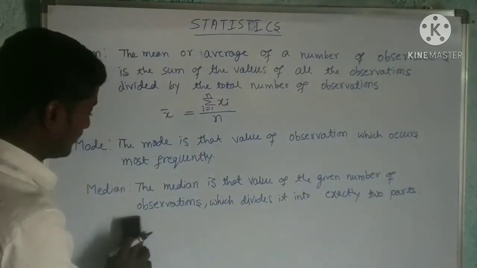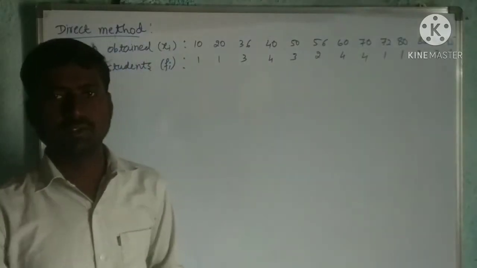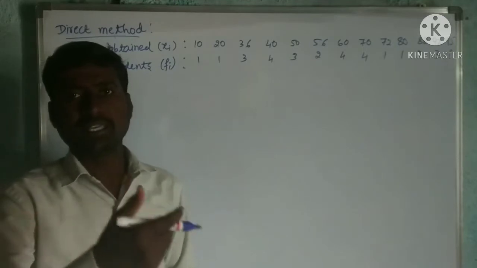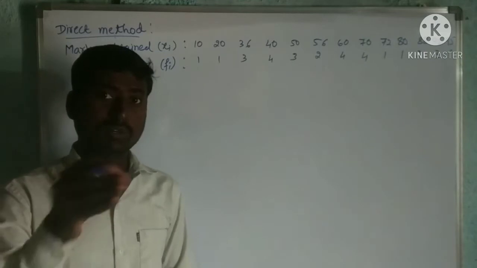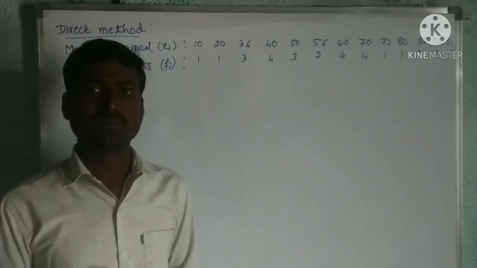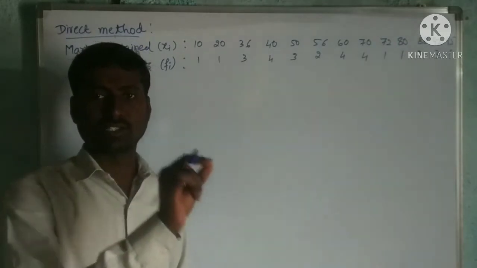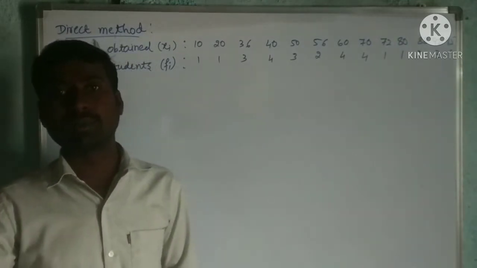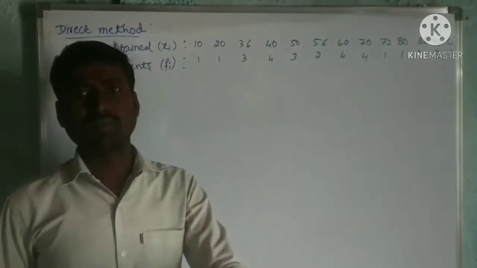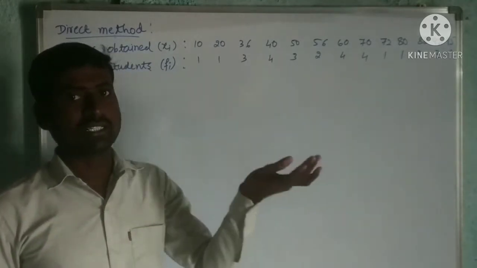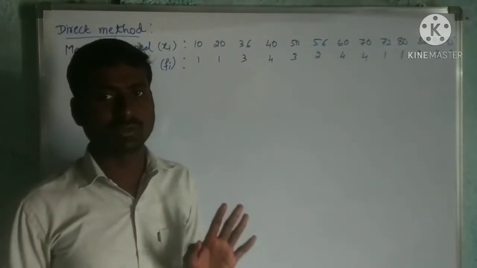Now we shall discuss these terms for grouped data: mean, median, and mode. In grouped data, again there are two types. Those are discrete frequency distribution and continuous frequency distribution. By solving a number of problems, you will come to know the difference between discrete frequency distribution and continuous frequency distribution.